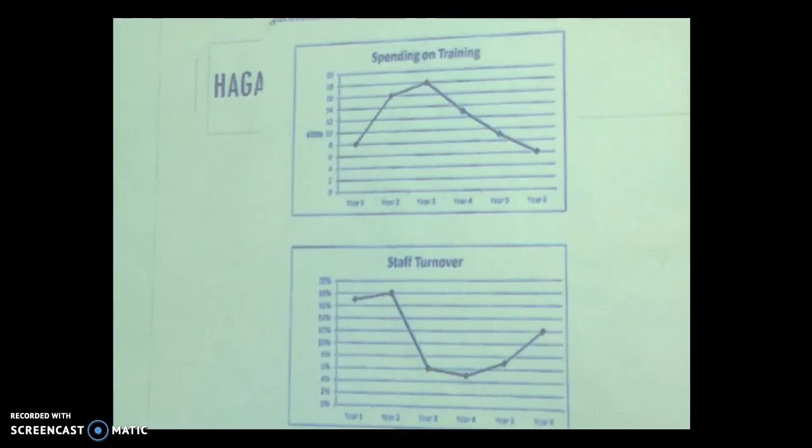But if the company decreased this investment in the training for the staff, as we can see in year 5, where the company only invests £5,000 in the training of the staff, we can see how this is undermining all this investment, because the staff turnover is constantly growing to 12%.